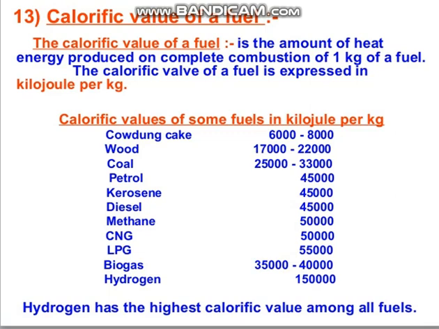Okay, this is the SI unit of calorific value, kilojoule per kg. But when we use this calorific value in general, we express it in the form of kilojoule per gram. This is the unit which we use in general. SI unit is kilojoule per kg, but we generally express it in kilojoule per gram.